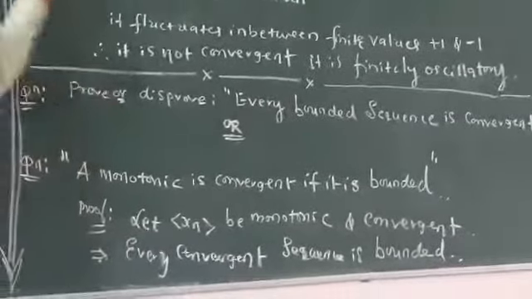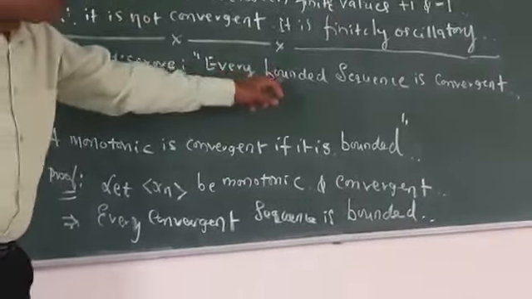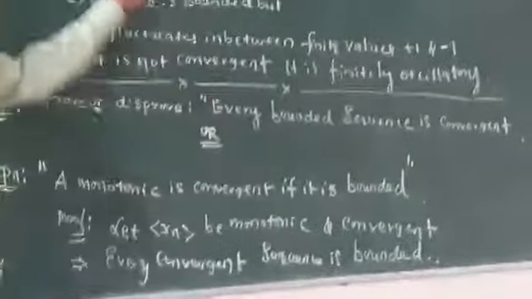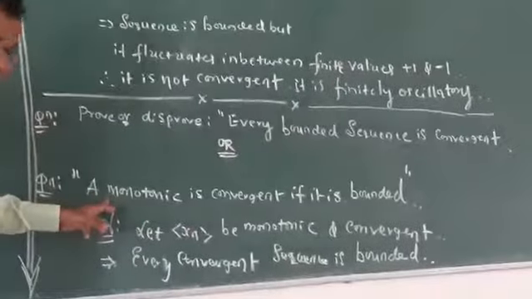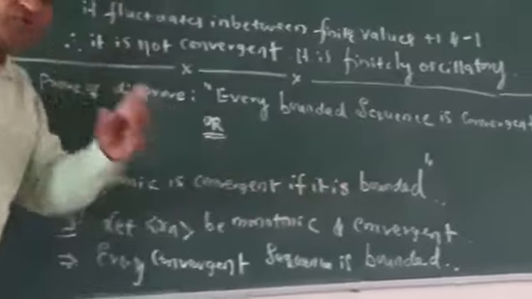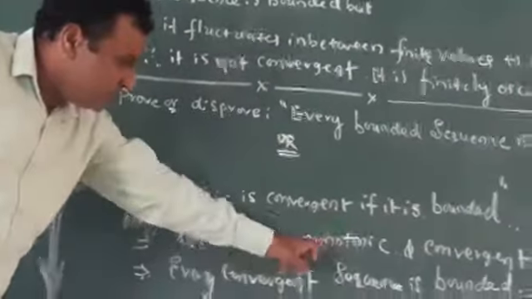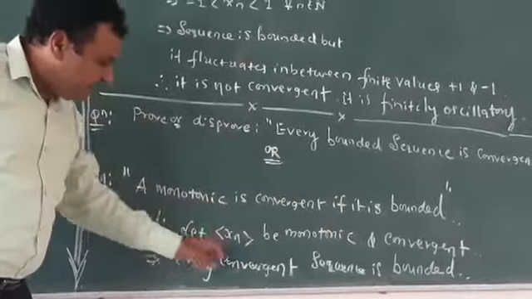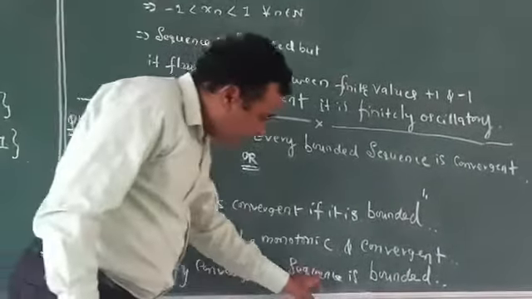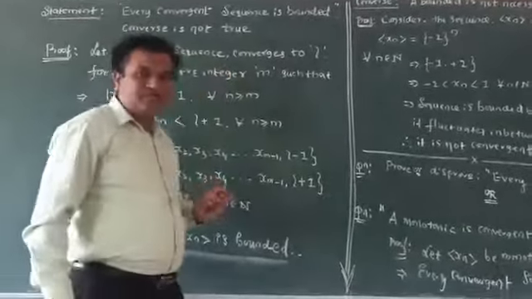This is another question. The same question may ask prove or disprove. That is the converse part. Also you have to prove that every bounded sequence is convergent. The same proof you have to refer. Suppose this question is asked: a monotonic sequence is convergent if it is bounded. So what you have to do, instead of considering xn a sequence converging to L, you have to consider that sequence xn is monotonic and convergent. If it is convergent, then the convergent sequence is a bounded sequence. Already the proof is given. So three different types they may ask. So it's an important question.